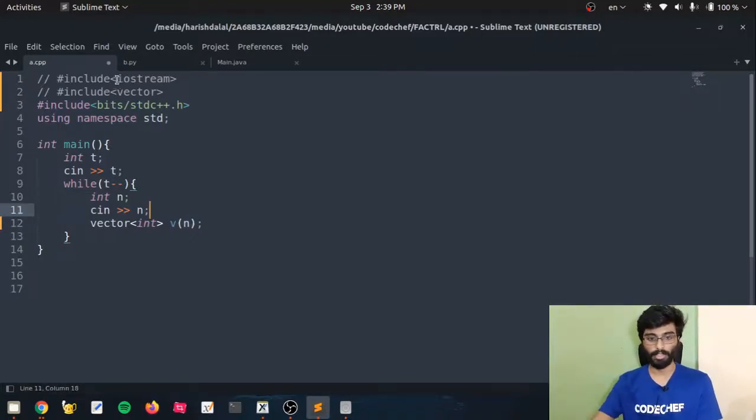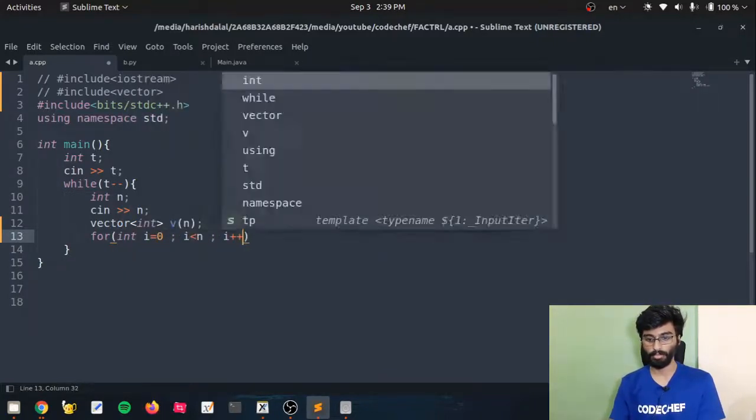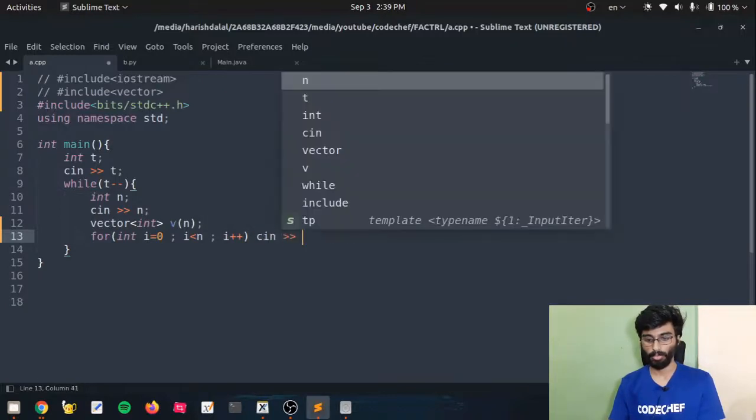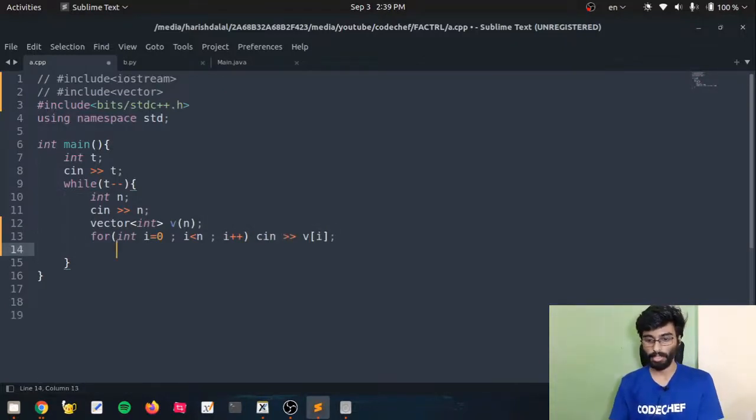For using vector, if you are using iostream, you have to include the vector library as well, but if you are using bits/stdc++, then you can directly use the vector. Now I am taking all the heights as my input by running the loop for n, and now my heights are in v[i].